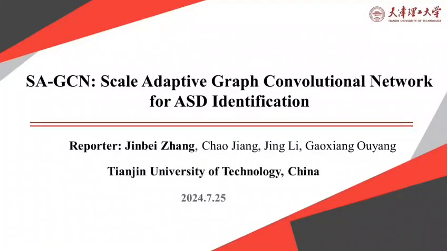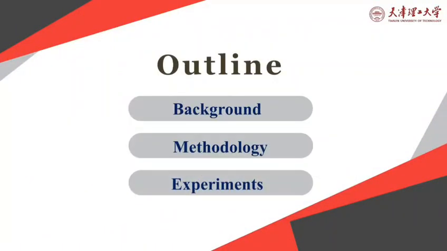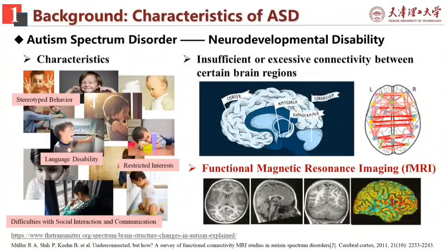Today, I'm going to give a presentation of a deep learning method for ASD identification named Skill Adaptive Graph Convolutional Network. My talk includes 3 parts. To begin with, I'd like to introduce Autism Spectrum Disorder, ASD. What is ASD and how to diagnose it?